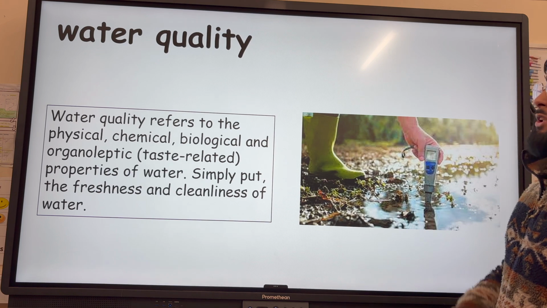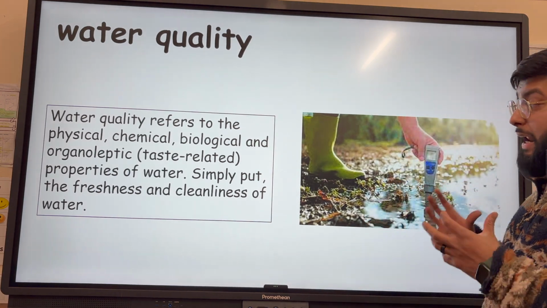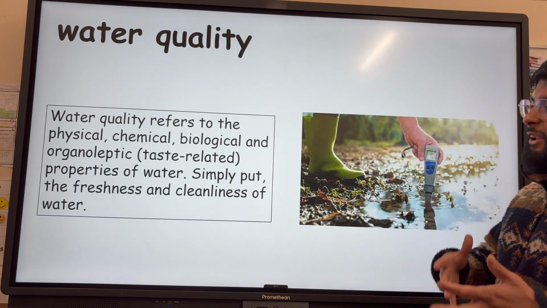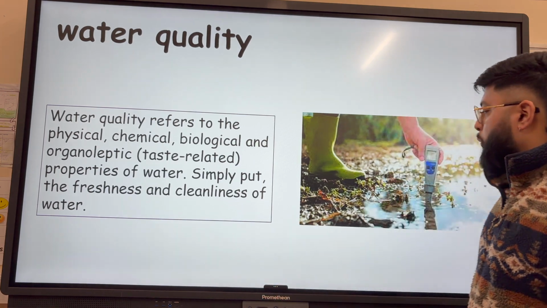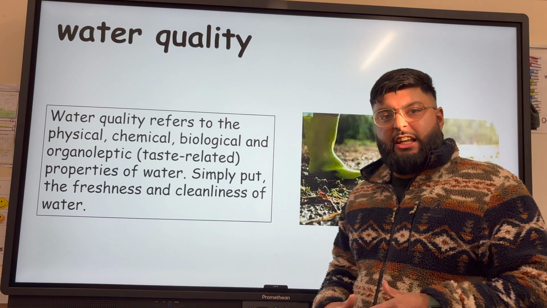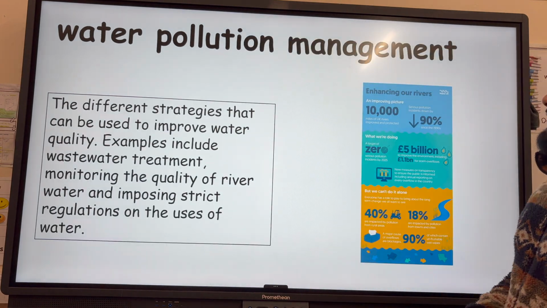Water quality. So water quality refers to the physical, chemical and biological and organoleptic or taste-related properties of water. Simply put, how fresh and clean our water is. Now, this is monitored by the Environment Agency through water treatment centres, but also testing of rivers to ensure that our water is of a good quality in the UK.